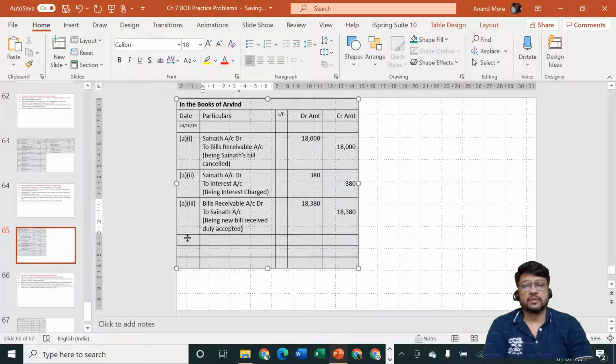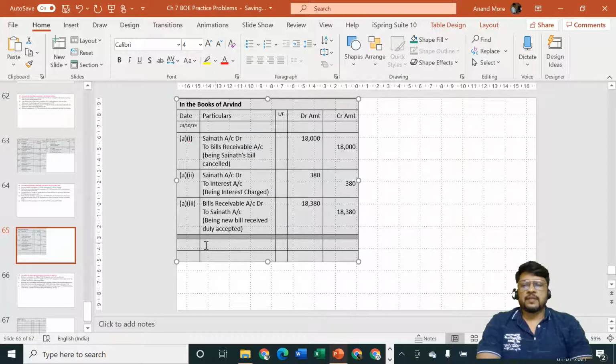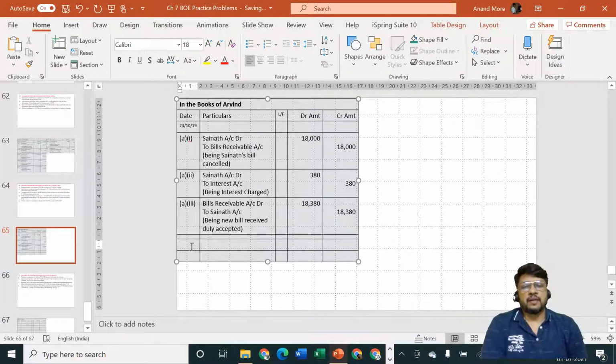So first question is over. Very nice, simple question. Renewed means cancellation of old bill and replacing it with the new bill. So we have completed all the transactions. We cancelled the old bill, we demanded interest, and thereafter we drew a new bill which is accepted by Sainath. Sainath is the giver, bill is coming in.